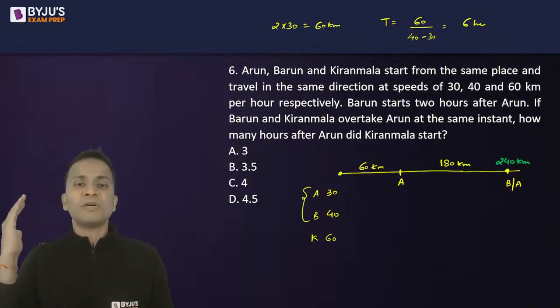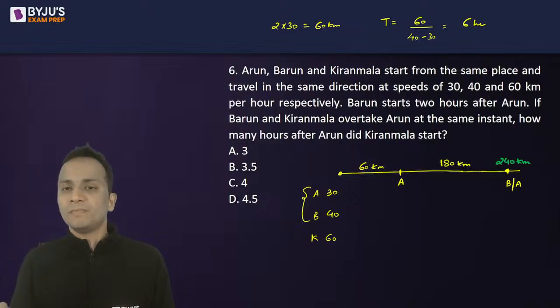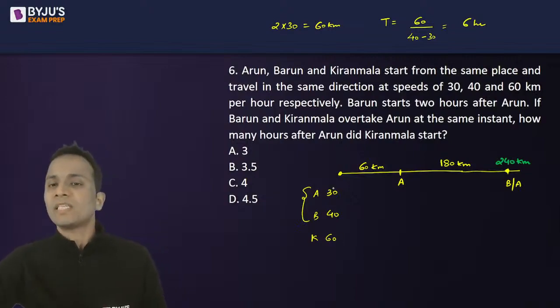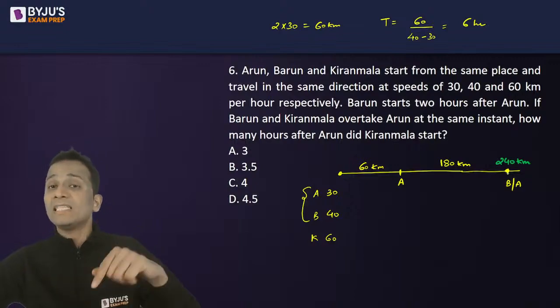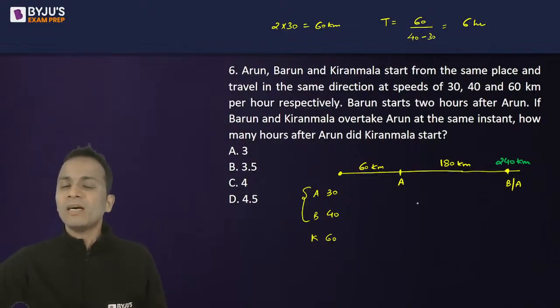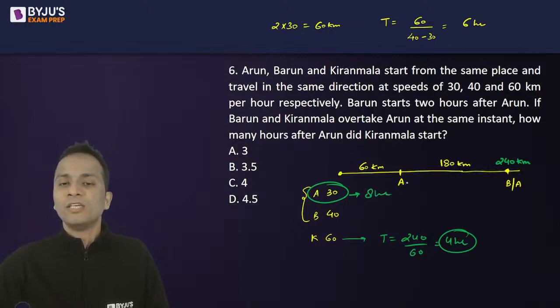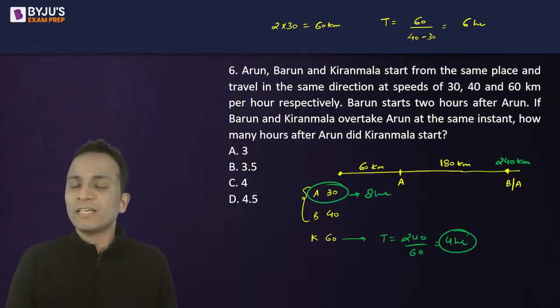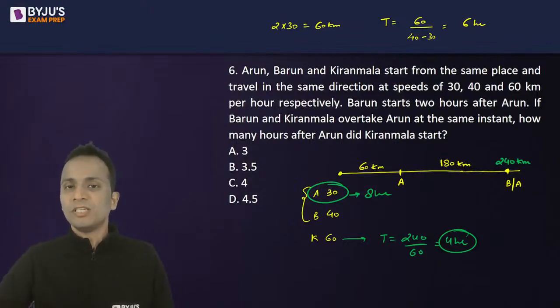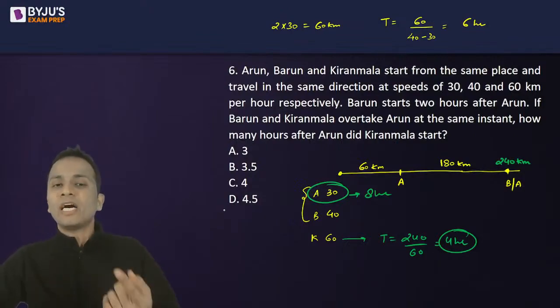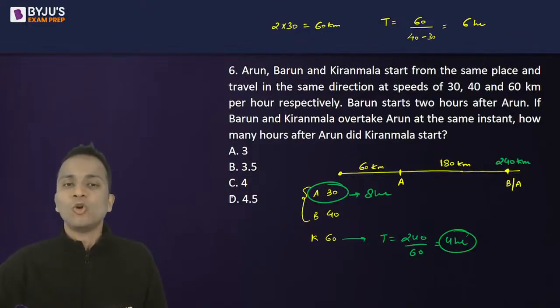Now they're saying that if Kiranmala also overtakes Arun at this point and at the same time. Okay, so Kiranmala will cover this 240 kilometers in how much time? So time taken by Kiranmala is 240 divided by 60, that is 4 hours. Okay, now Kiranmala will take 4 hours and Arun has taken a total of 8 hours. So I can say that Kiranmala must have started 4 hours after Arun so that Kiranmala will reach Arun at the same time when Barun has overtaken Arun.